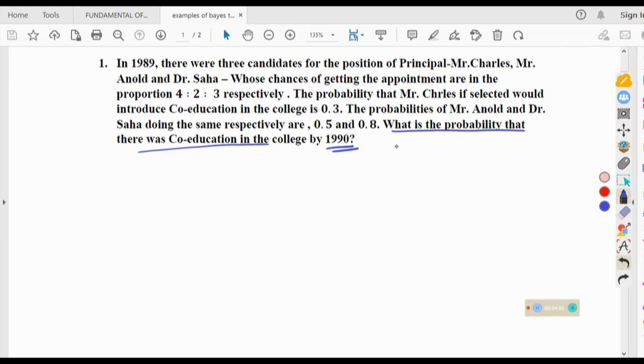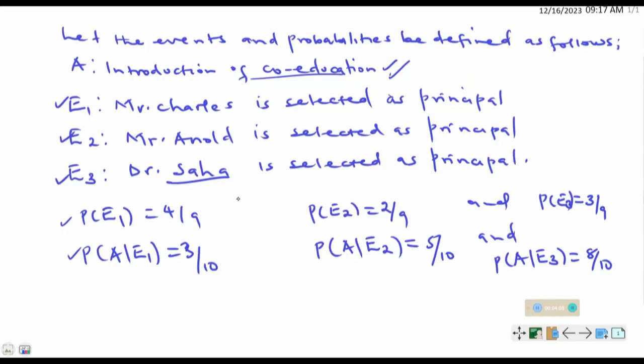So we need the probability of A. We need to come up with the probability of A. So how do we come up with the probability of A given this information here?